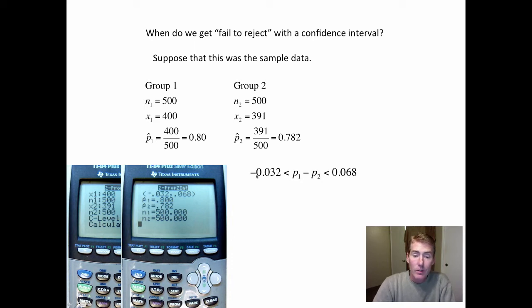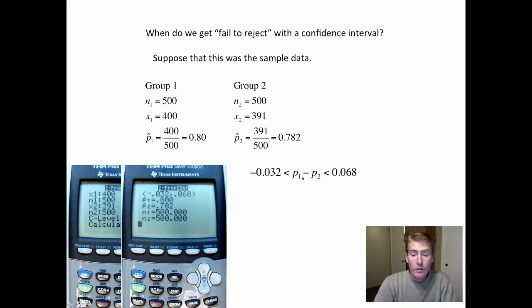Then we have a negative on this side. Well, what's the only way you get a negative? It's from having a small number minus a big number. That means that P2 has the bigger group, or the bigger percentage. Now this is, once again, contradicting, because now this side is telling us, when this is negative, P2 is the winner. When you look at this side, it says, no, P1 is the winner. And since 0 is in there, it says they're the same.